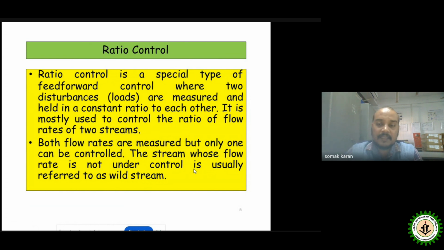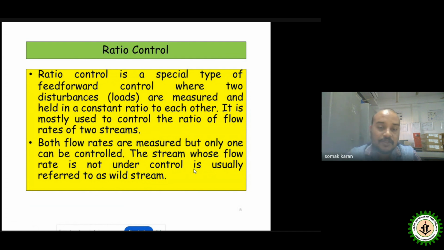The ratio control is nothing but a special type of feed-forward control where two disturbances are measured and held in a constant ratio to each other. What we try to do for the ratio control is maintain the ratio of two of the loads or the disturbances. That means two streams are flowing through a pipeline, and one of the streams will be called a wild stream and the other a controllable stream. So we'll try to control one of them and maintain the ratio at our desired level, and it is mostly used to control the ratio of the flow rates of two streams.